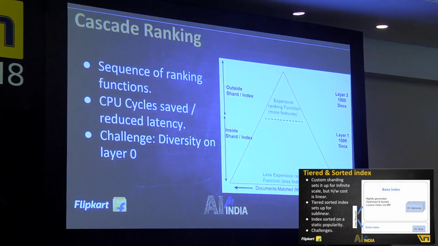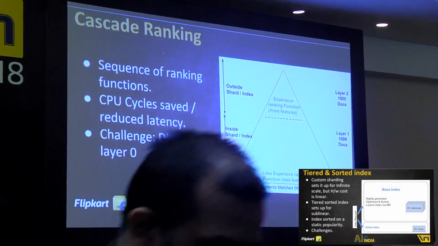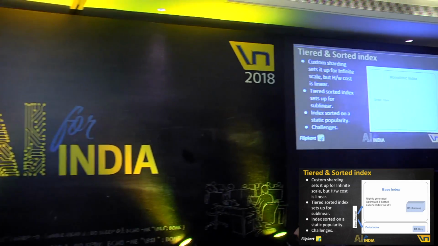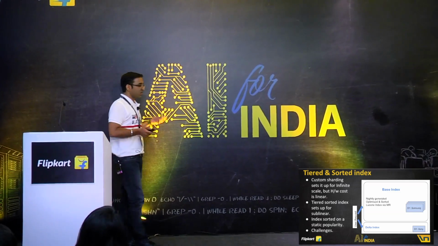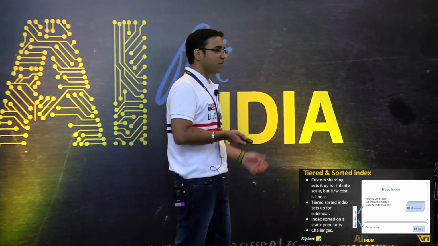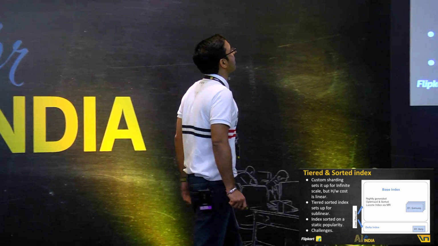While layer 0 and layer 2 are something that we already have in production, layer 1 is something that is really interesting and still a work in progress, I would mention. So I talked about two things, distributed search and custom sharding. I talked about cascade ranking. There's a third thing, very important, that we did: sorted tiered index. It's a very novel way of doing this. Very few in the industry do this, and it's pretty close to my heart as well.